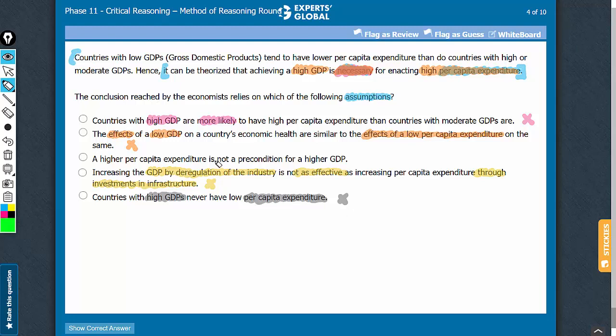Let's confirm answer choice C now. Answer choice C raises a very interesting concern. A higher per capita expenditure is not a precondition for a higher GDP. A very interesting thought. See, for this conclusion to hold, it is important to establish that high GDP does not necessarily require high per capita expenditure. Otherwise, this argument may run the risk of confusing cause with effect.